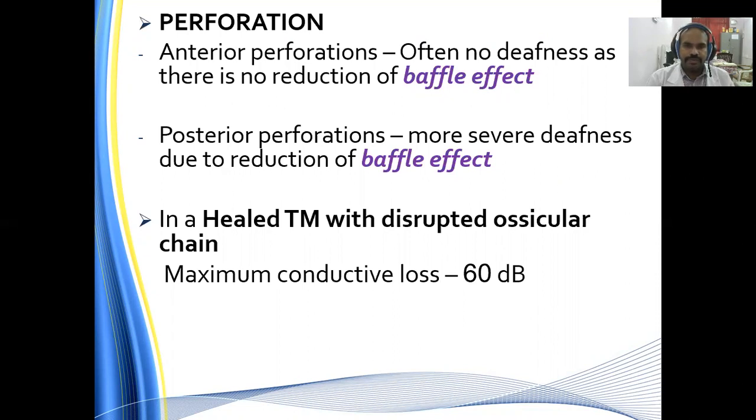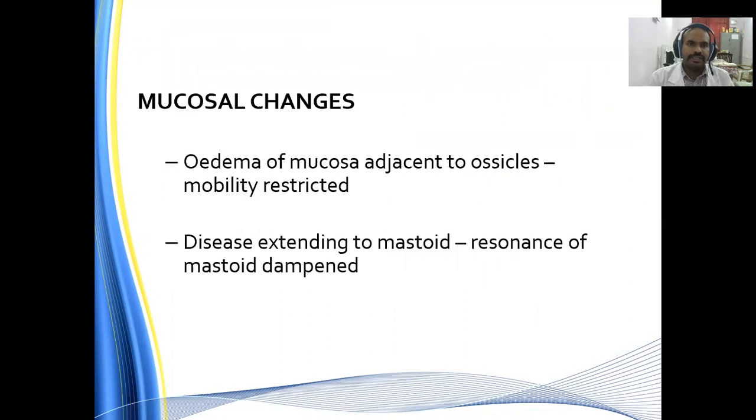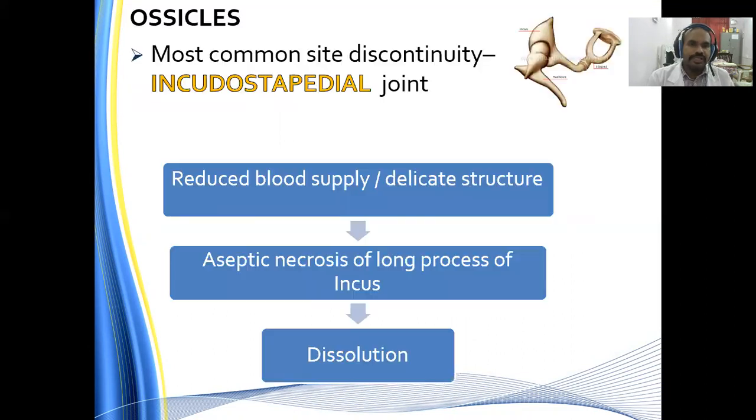Whereas in case of posterior perforation, there is more severe deafness due to reduction of this baffling effect. In a healed tympanic membrane with a disrupted ossicular chain, the maximum conductive deafness which can be seen is somewhere around 60 decibel. Mucosal changes: edema of the mucosa adjacent to the ossicles, mobility is restricted, disease extending to the mastoid, resonance of the mastoid is dampened. All these are mucosal changes which can happen.